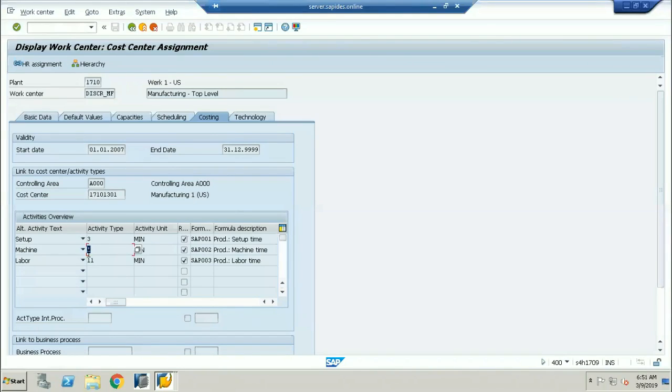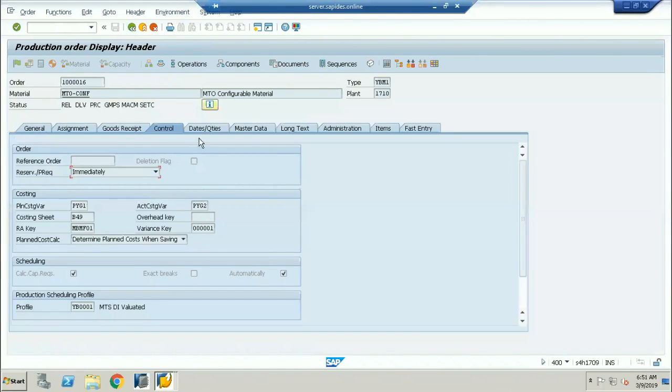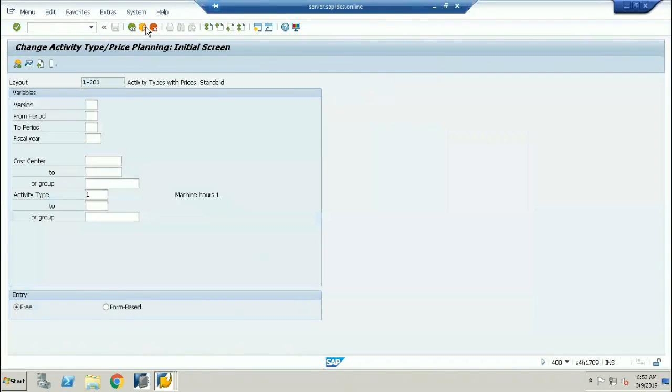So once the goods have been manufactured, once you complete all this, the actual cost of the material is going to be calculated based on the cost estimation. I'll do the actual cost estimation for the particular material, and I'm going to get the particular figure. That figure is going to be obtained in the Material Master record, based on which price, whether you want to go with what price you want to do the standard cost estimation. Here, if I go into the controls, here you have the costing variant. So one is going to be called the planned costing variant, another one is going to be called the actual cost variant. Now if I go to this,